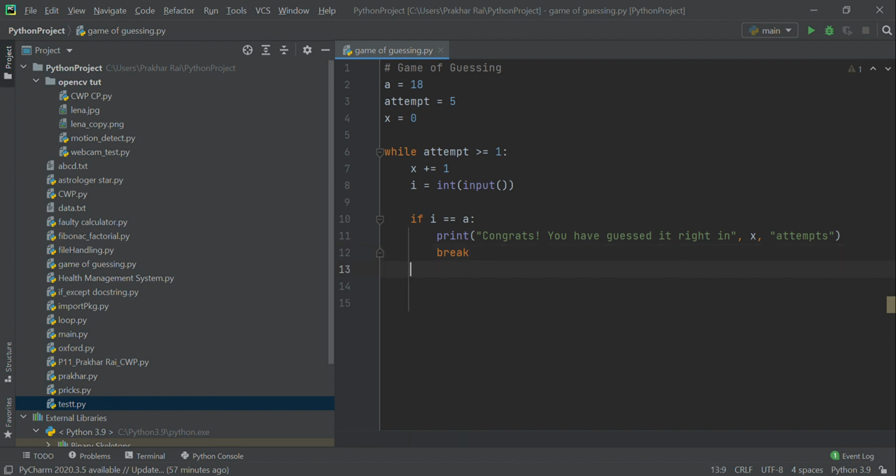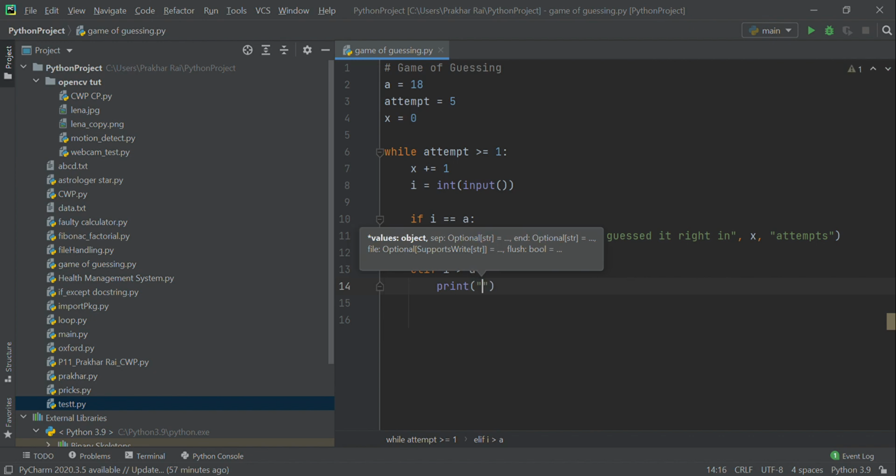So the next case would be, let's say, if i is greater than a. Let's say the user inputs a number which is greater than the number he or she is supposed to guess. So in that case, we'll print that the number is greater.